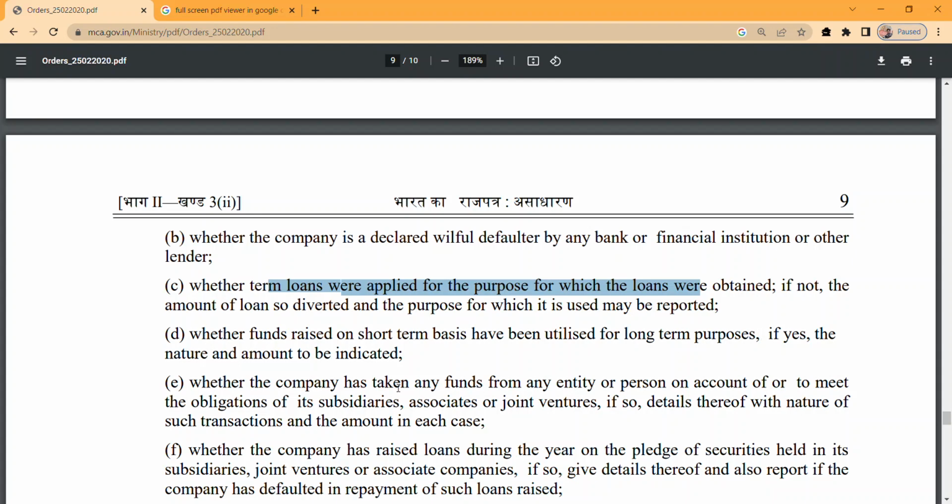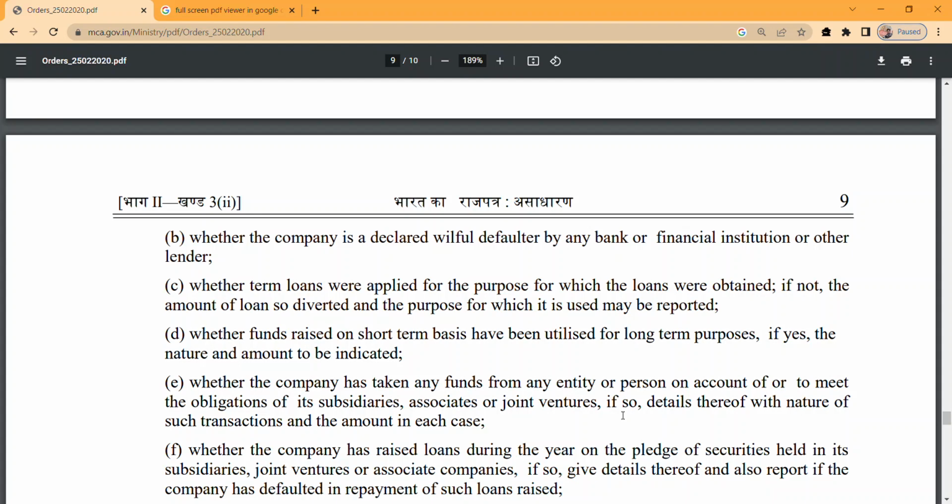Whether the company has taken any funds from any entity or person on account of, or to meet the obligations of, its subsidiary, associate or joint venture. Sometimes what happens is that a subsidiary company is not in a very good financial condition. It has some debts that need to be paid, but does not have the revenue or the finance to repay that particular debt.